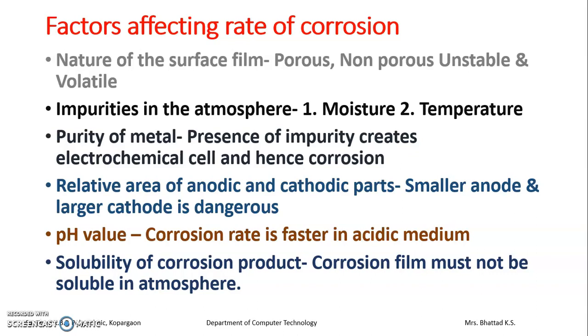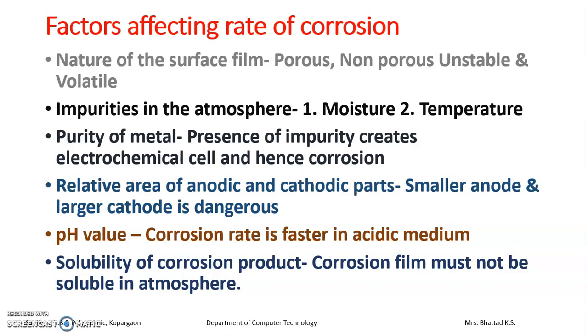Impurities like moisture or a raised temperature increase the rate of corrosion. In moisture, atmospheric gases tend to dissolve, and dissolved gases create greater corrosion compared to dry gases. Temperature affects corrosion. As temperature increases, reaction rate increases, and hence corrosion also increases.